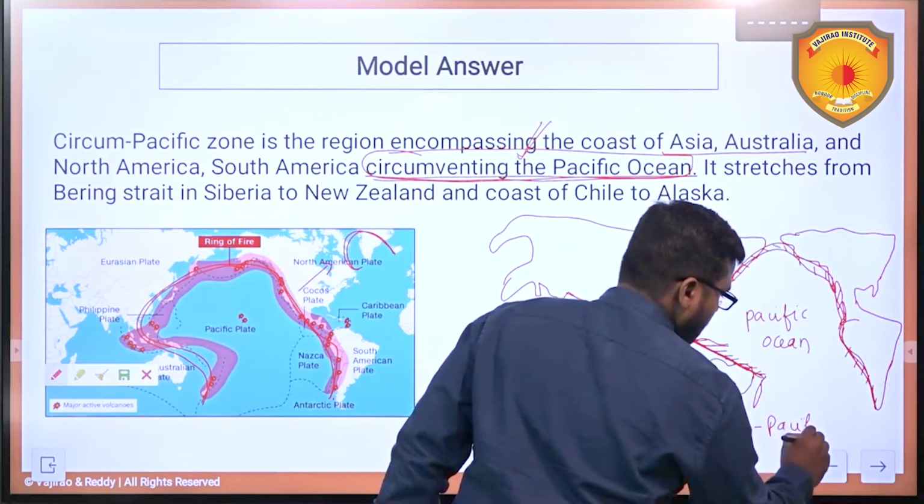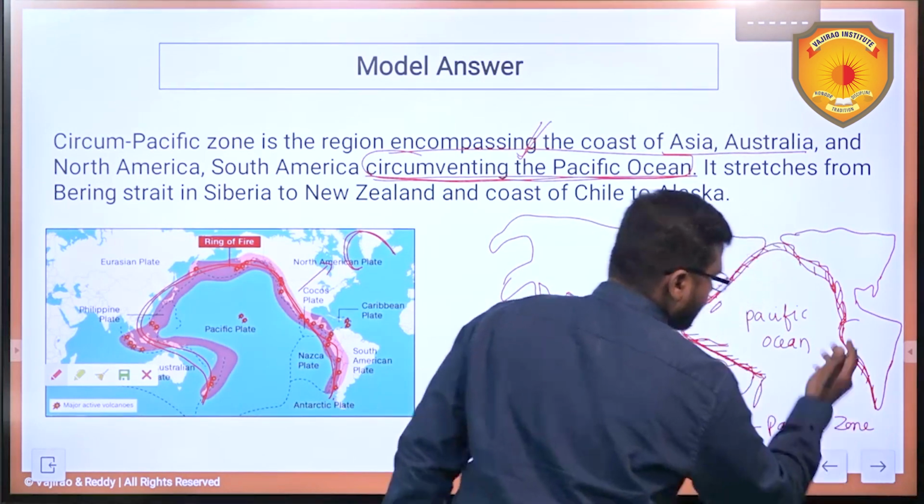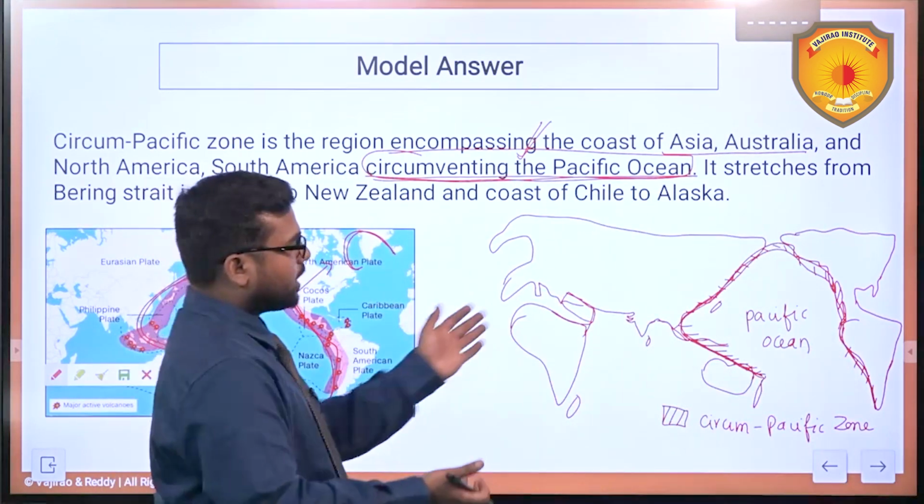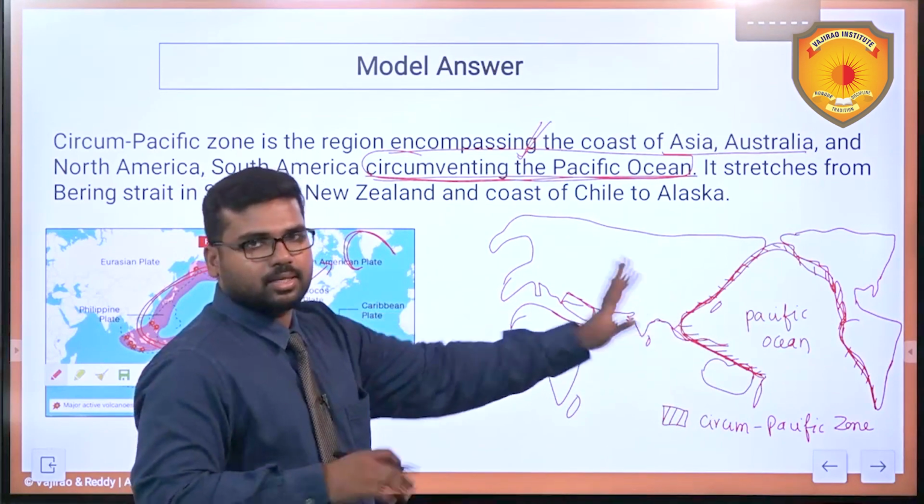Circum-Pacific Zone. See, you can practice this multiple times and you get to the shape of it. Okay, not a big deal.